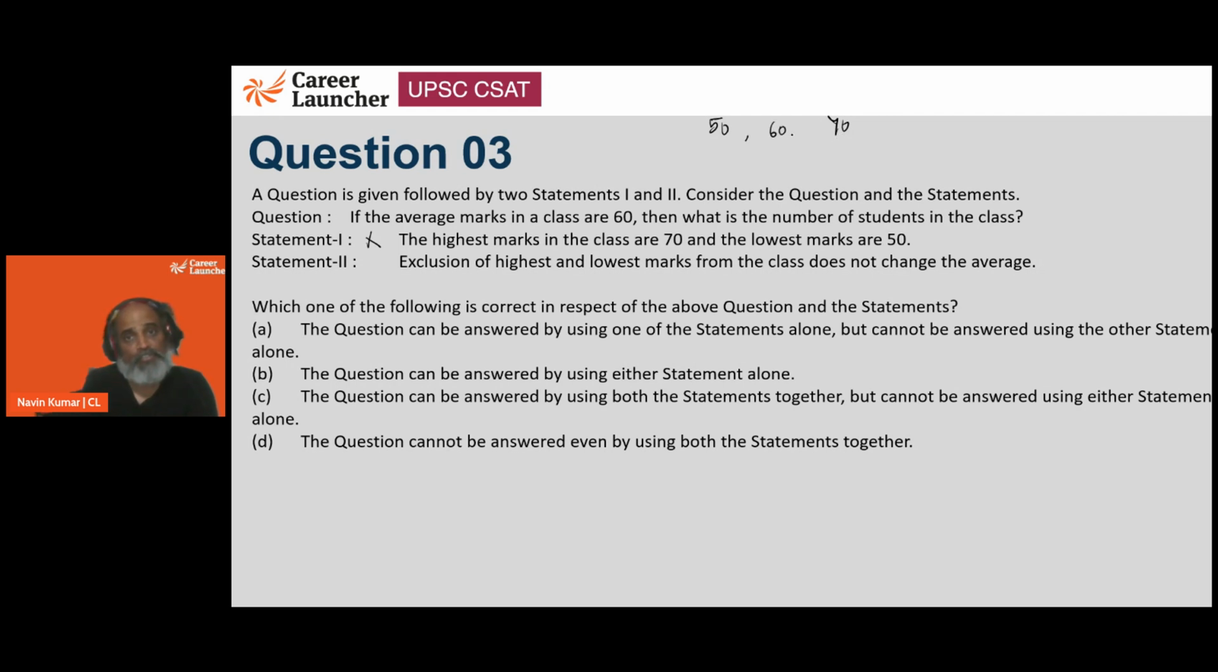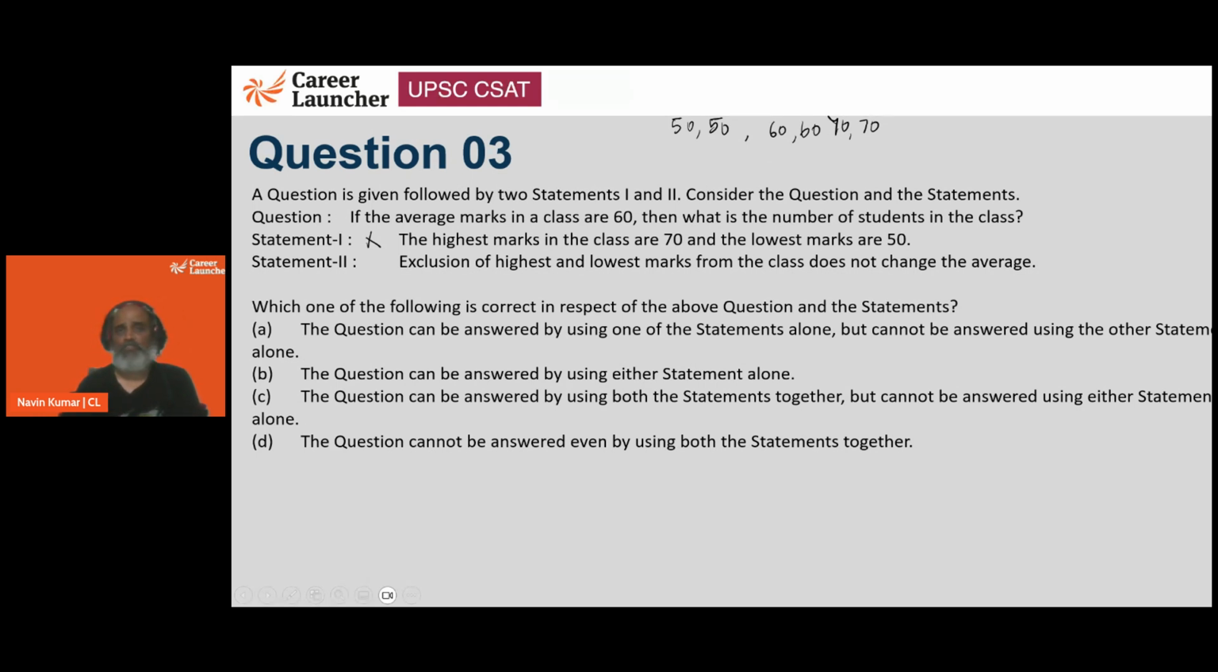Or we may have 3 kids also. 50 plus 60 plus 70 is 180. 180 by 3 is 60. I can have 5 people as well. I can have 6 people also. Every time the average is 60. So how many students are there in the class? We have no idea about it, right?